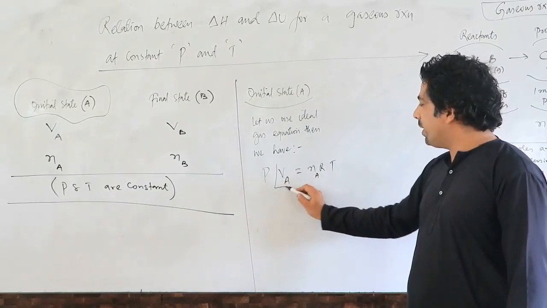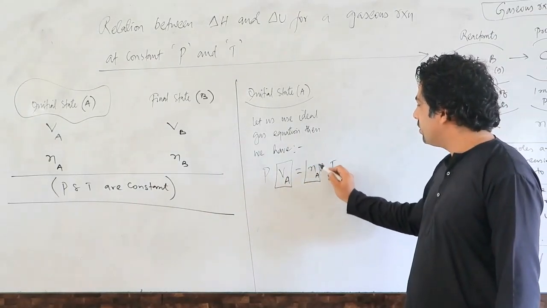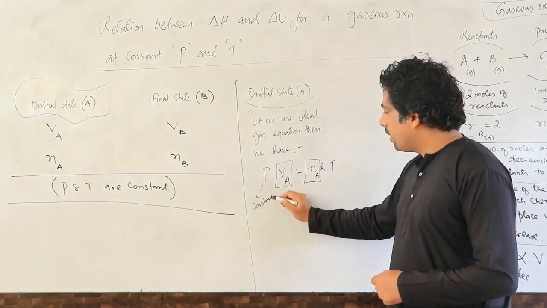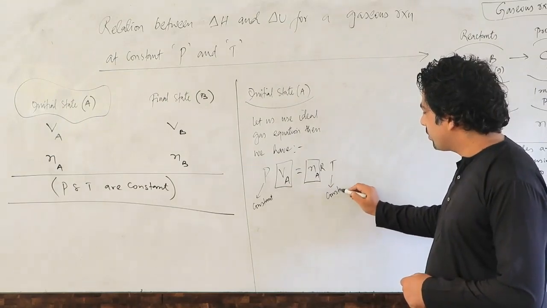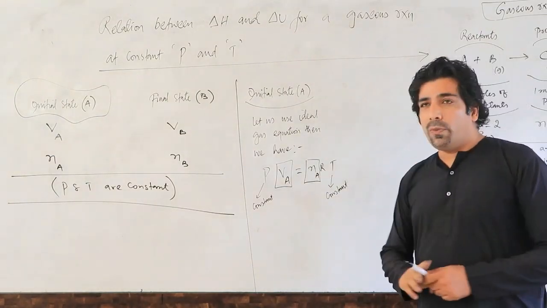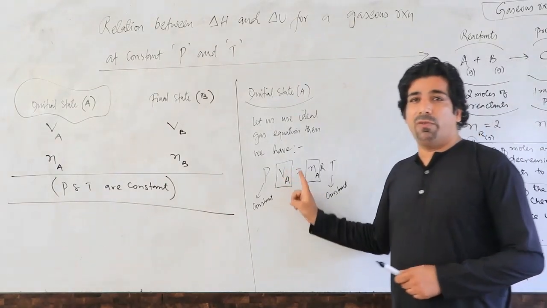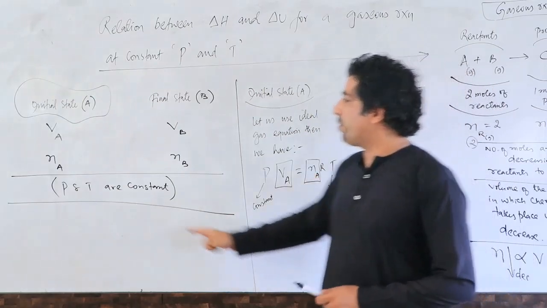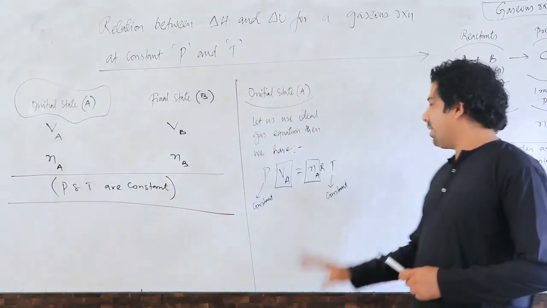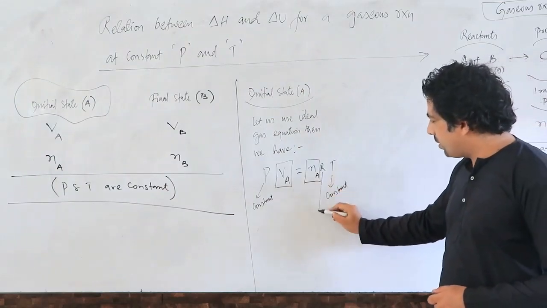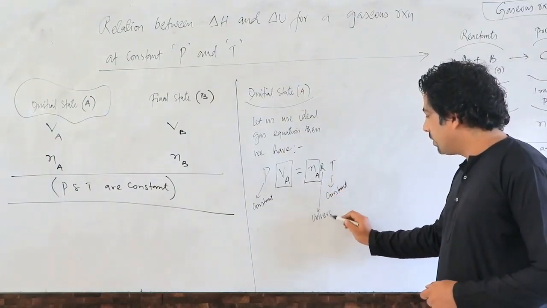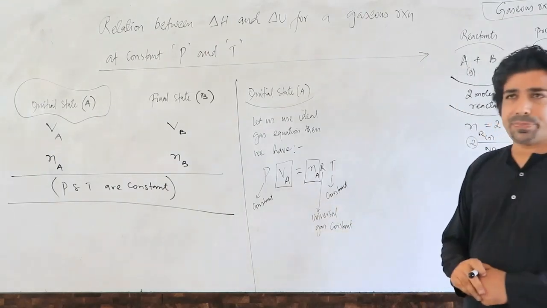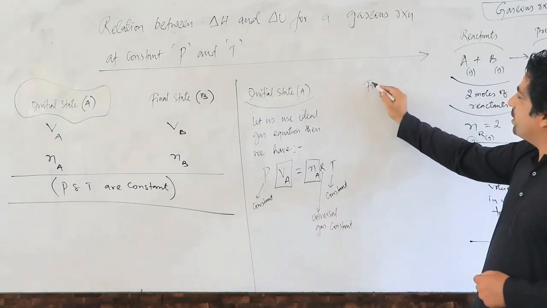So only these two things are changing, volume and number of moles. This guy is constant. This guy is constant. Now this volume is changing from Va to Vb, and number of moles are changing from Na to Nb. And the rest of the things are constant. Even this guy is also a universal gas constant. Correct? Let us talk about now final state.